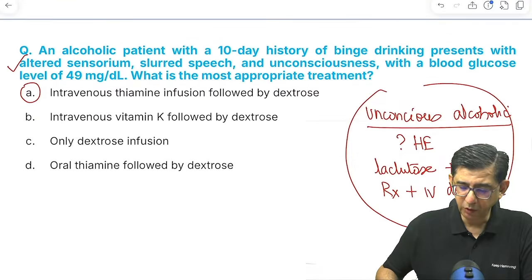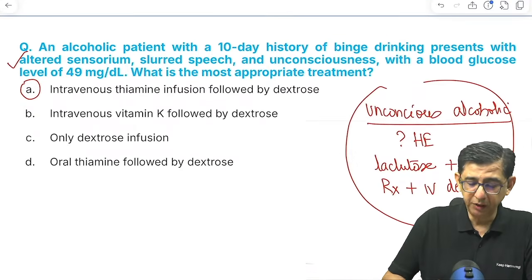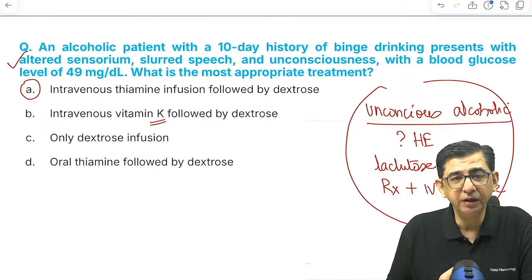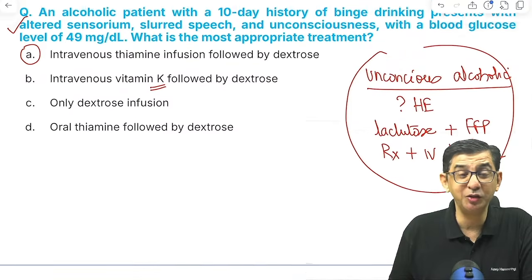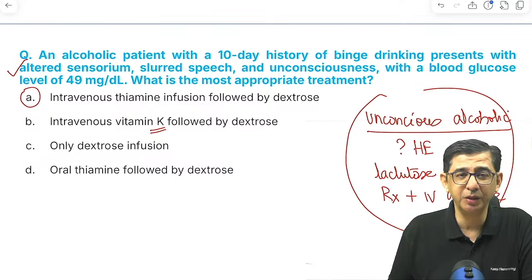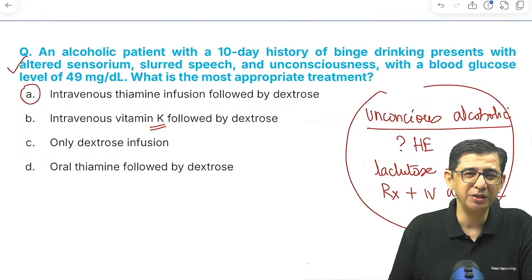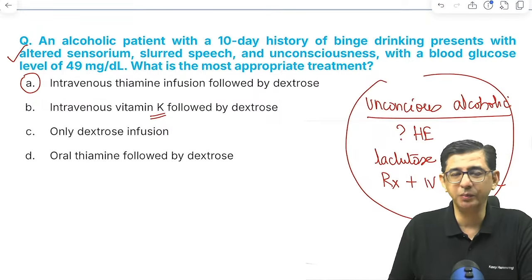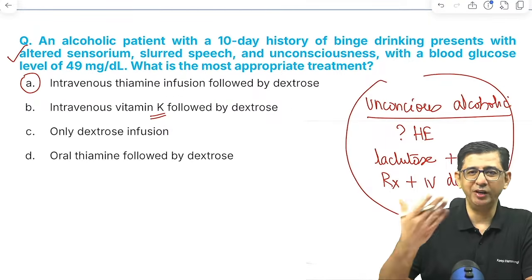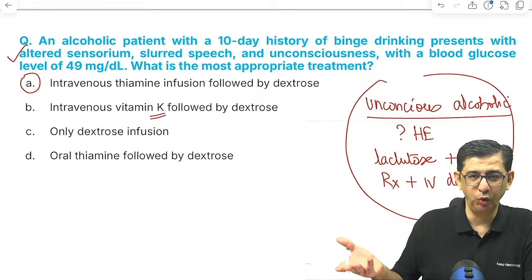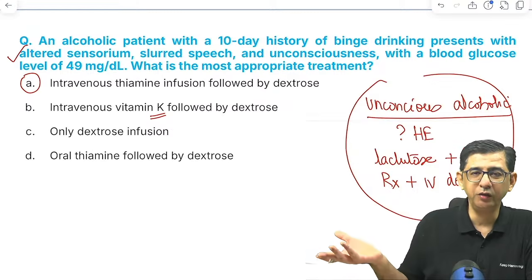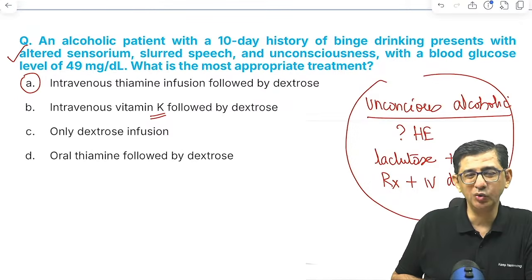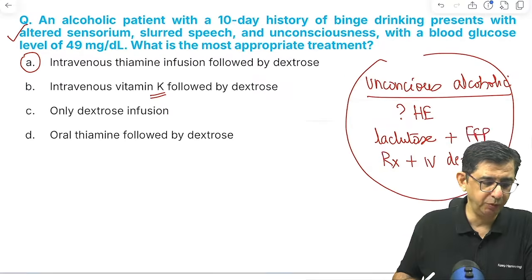ऑप्शन बी विटामिन के फॉलोड बाय डेक्सट्रोज. बेटा विटामिन के काम नहीं करेगा ना, बिकॉज अगर आप हेपेटिक एंसेफेलोपैथी में विटामिन के देते हो तो लिवर के सेल तो डिस्ट्रॉय हो गए ना. तभी तो मैंने बोला क्या देते हैं, फ्रेश फ्रोजन प्लाज्मा. There is no role of vitamin K when the liver is damaged in a patient. So intravenous vitamin K in a liver patient, I mean देते हैं clinical practice में, but असर तो नहीं करेगा ना. Textbook says give one dose of vitamin K and see if the bleeding gets controlled because some hepatocytes would still be present functioning, but actually में तो majority of hepatocytes are destroyed in hepatic encephalopathy, so it's like playing with fire and fresh frozen plasma would be recommended.